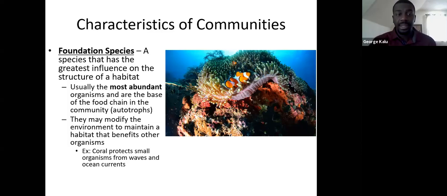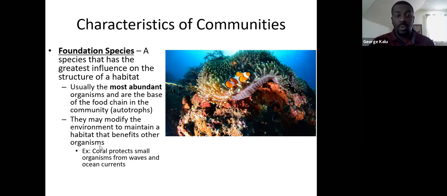The reason for that is that these are usually going to be autotrophs, and so they're going to act as the base of the food chain. Autotrophs, again, meaning that they're able to perform photosynthesis. They're going to be the base of the food chain, and so everything is going to be dependent on them. If you lose the foundation species, it affects dramatically the other species as well. So it has the greatest influence on the structure of the habitat.